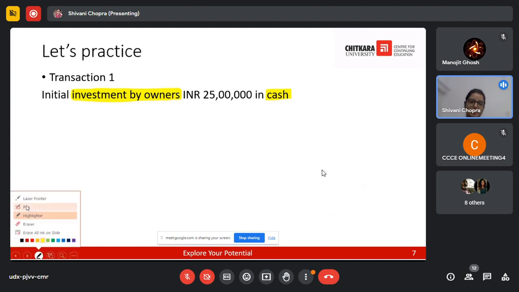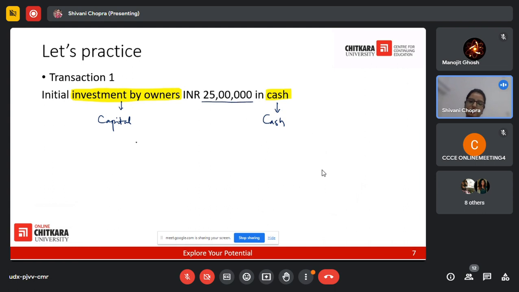Now, investment by owners, what do we call this? We call this capital. And this is the cash, and this is the amount. Now identify, what is capital? Owners have given it.